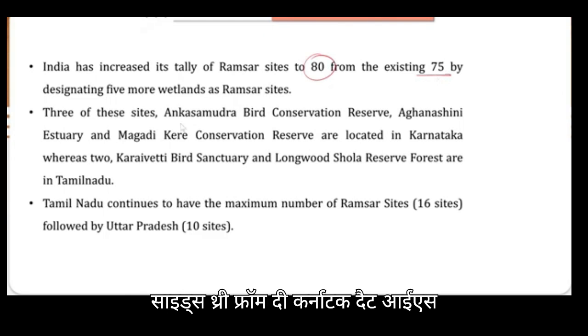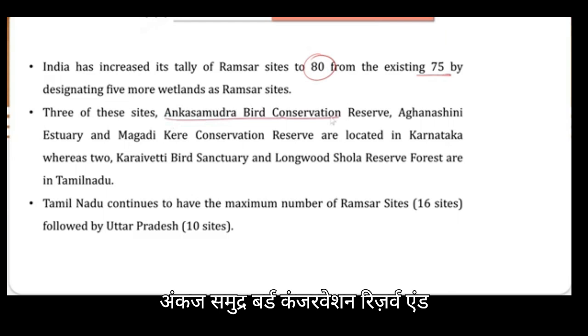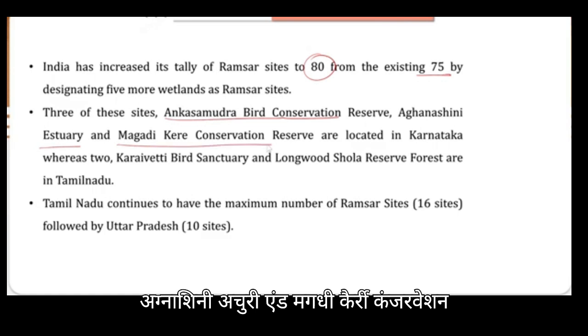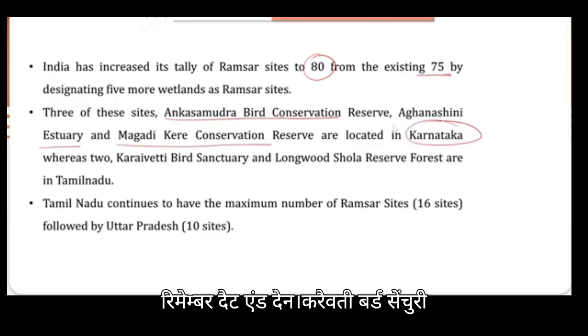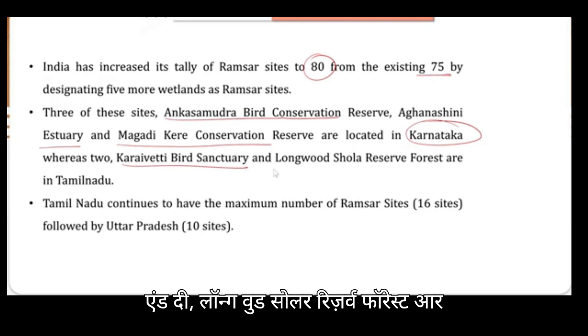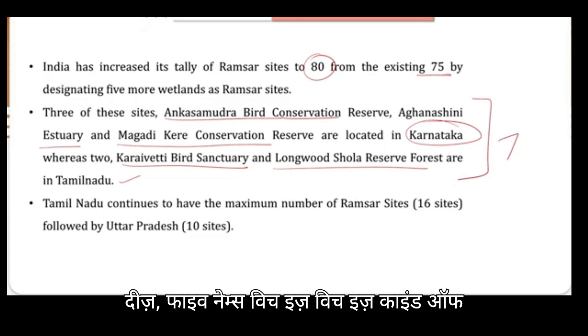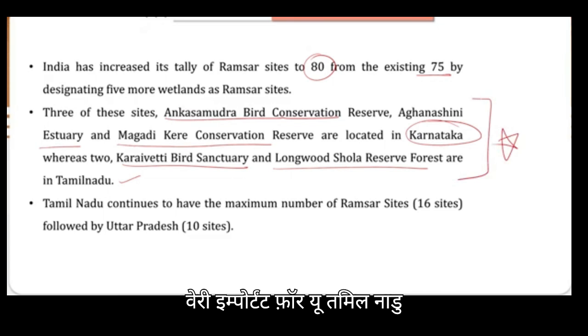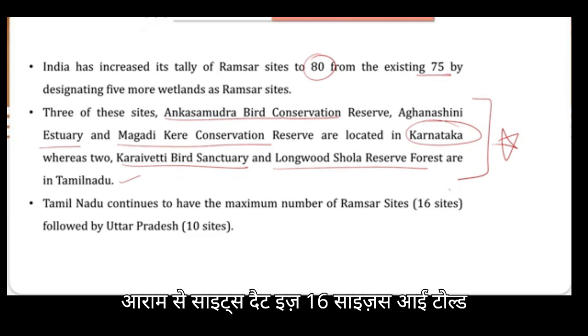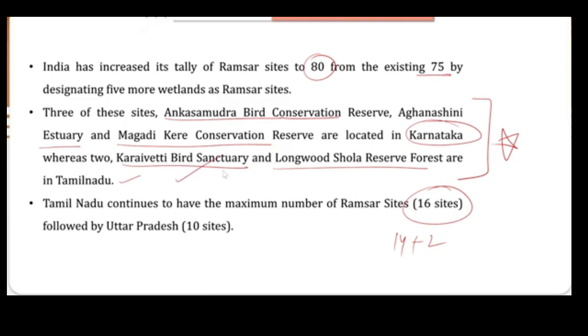There are 5 new sites, 3 from Karnataka, that is Ankasamudra Bird Conservation Reserve, Agnashini Estuary and Magadi Keri Conservation Reserve. These are in Karnataka, so please remember that. And then Keraivati Bird Sanctuary and the Longwood Solar Reserve Forest are in Tamil Nadu. So you can remember these 5 names, which is very important for you. Tamil Nadu continues to have the maximum number of Ramsar sites, that is 16 sites. As I told you earlier, there were 14 and 2 have been added by these 2 names.